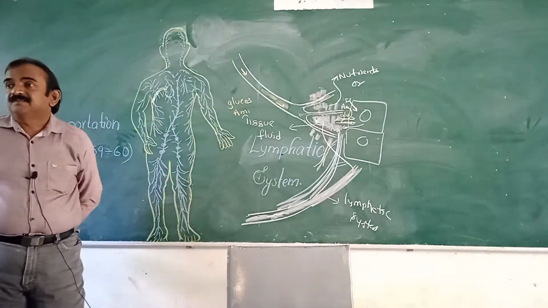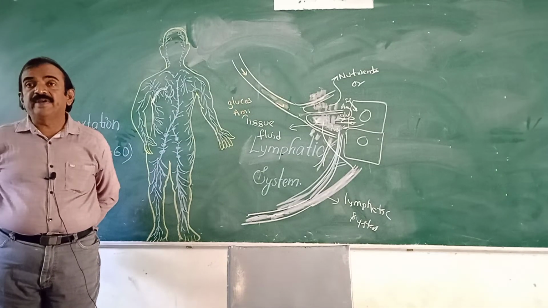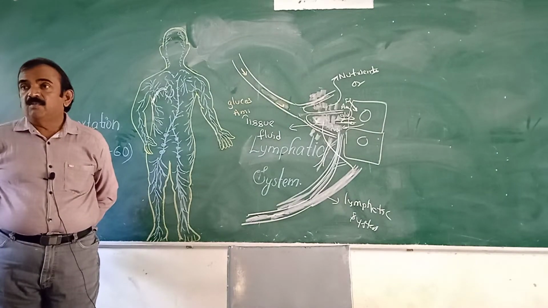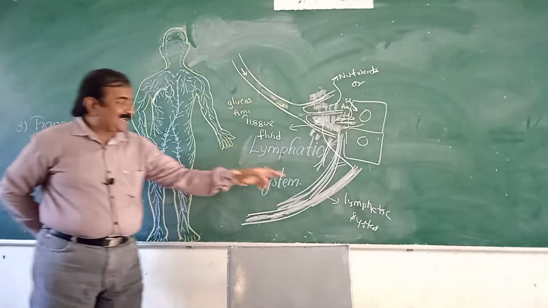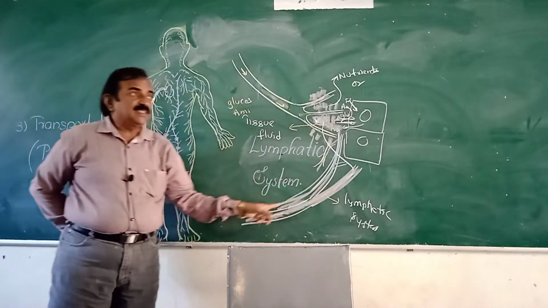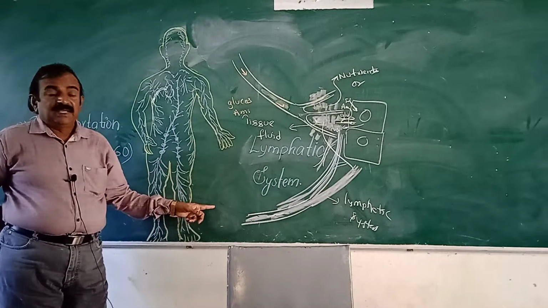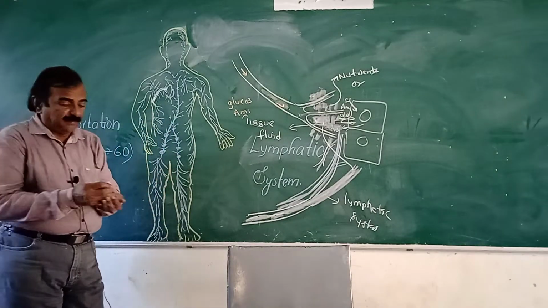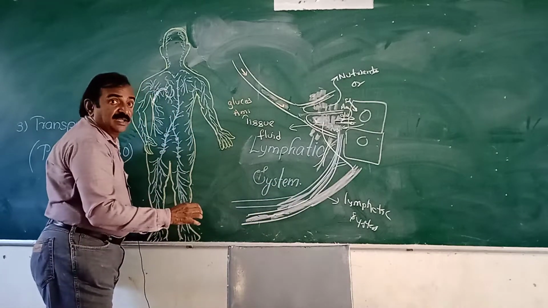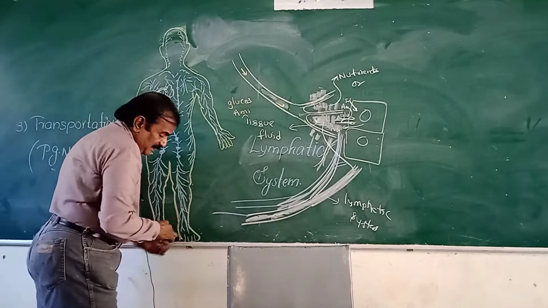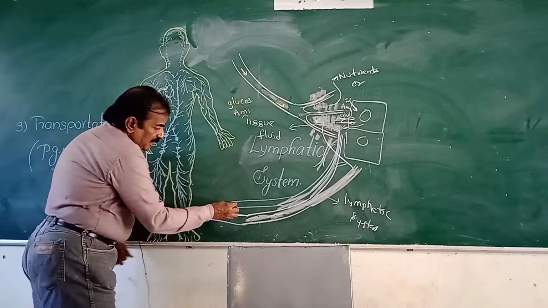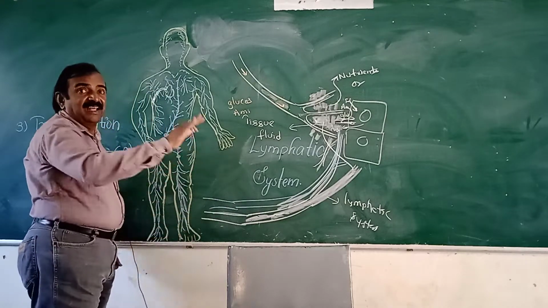Like that you see the flow of liquid material from heart to body parts to heart. A separate system is present for the collection of lymph, and this system is called the lymphatic system. The lymphatic system is parallel to the venous system. This is the venous system, and this is the lymphatic system, and both of them are parallel.